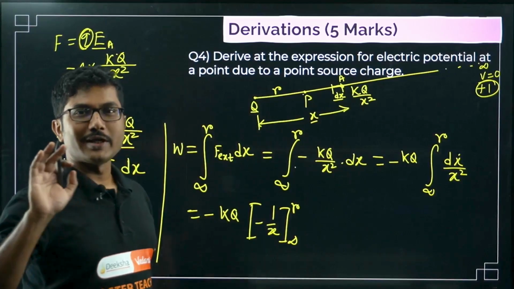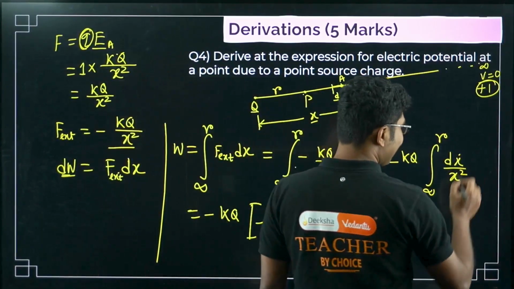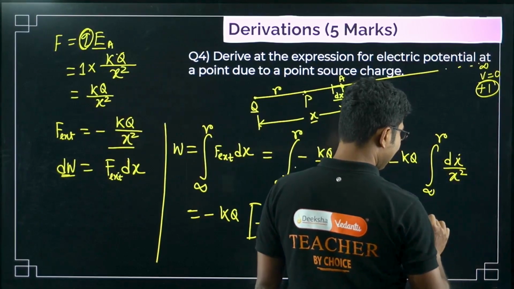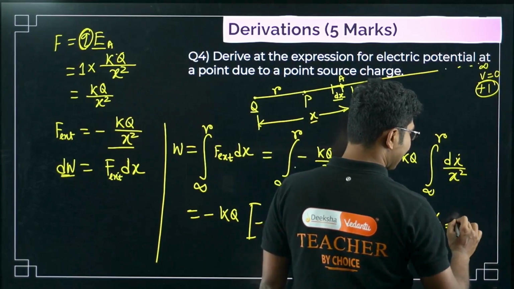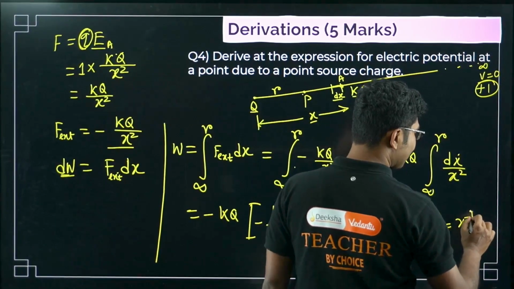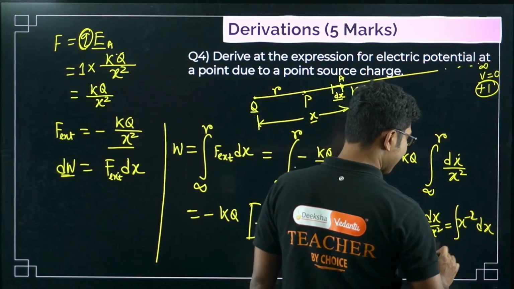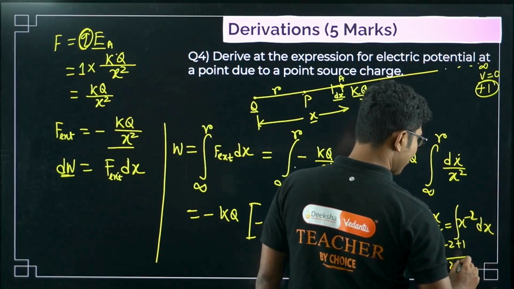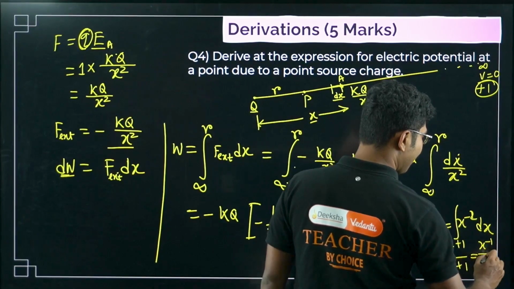Okay, I am going to tell you. So dx by x square, that is integral dx by x square, means x to the power minus 2 dx, right? Integration, so we can say x to the power minus 2 plus 1 divided by minus 2 plus 1, that is x to the power minus 1 by minus 1.